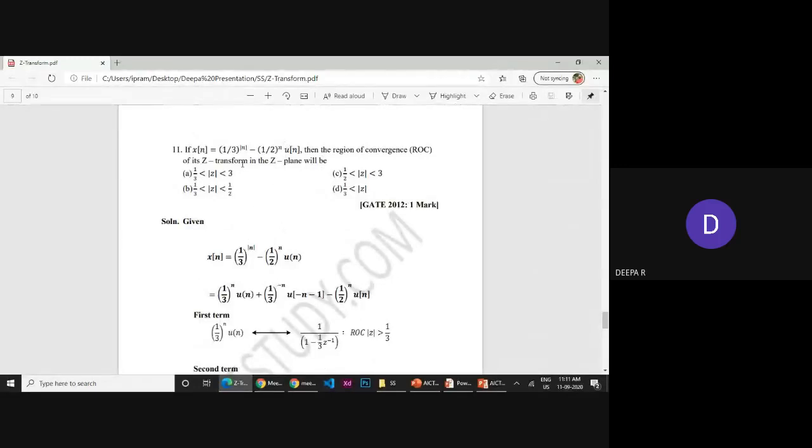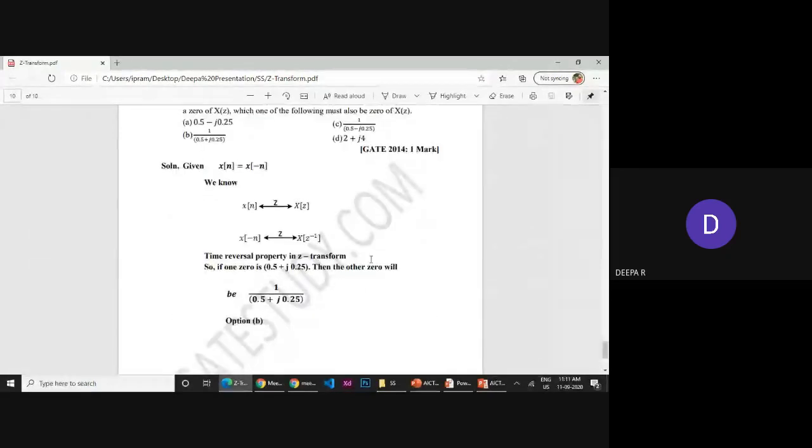See here, 1 by 3 power n minus 1 by 3 power n, they have split it out. Modulus of n they have given. So one time it is positive sign, another time with negative sign. So a power n minus a power minus n u of n minus a power n u of n. So the three problems we have given, and here it is the time reversal.